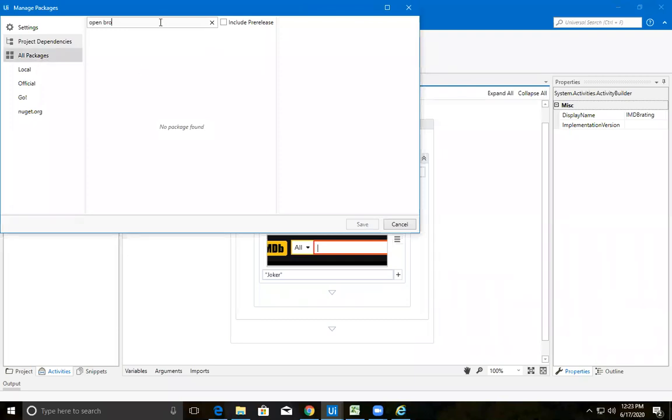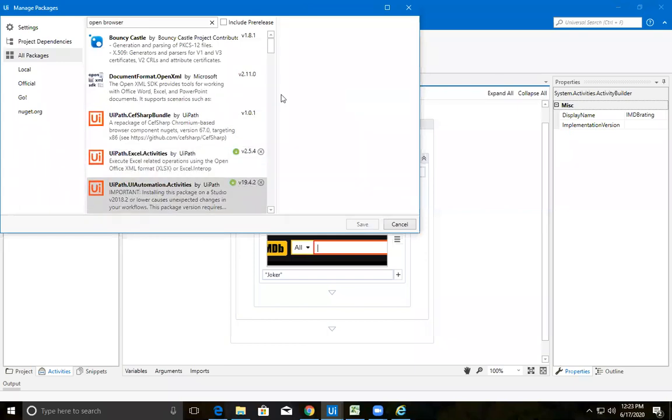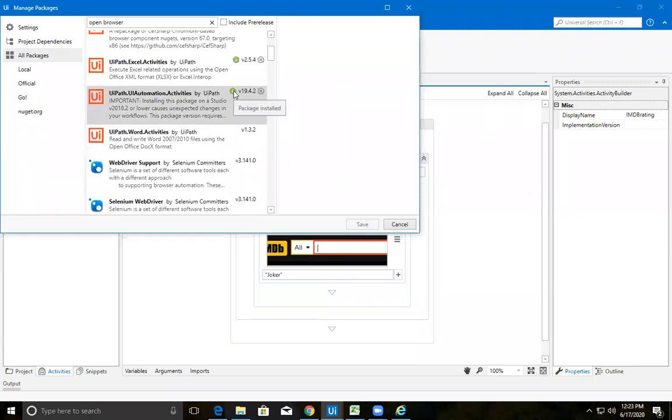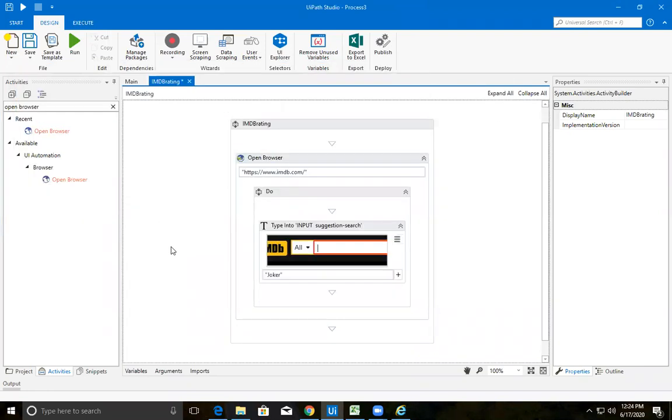Let's select All Packages and select Open Browser, and check whether this UiPath UI Automation has been installed completely or not. If it is green, that means it was installed. If not, you'll observe this blue button. This is for any such activity. If the activity is not found, please check. Basically, UiPath will have these default activities installed already. If not, check in the Manage Packages section. Okay.